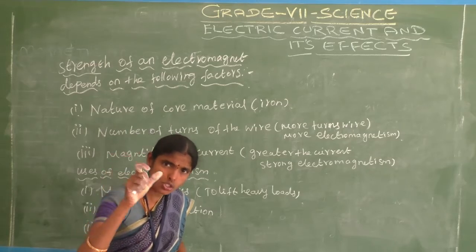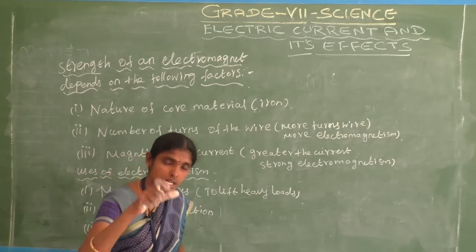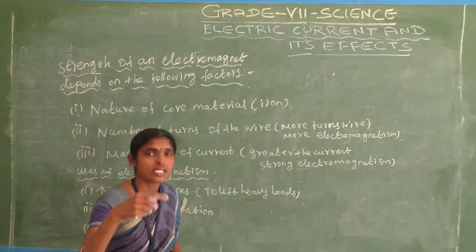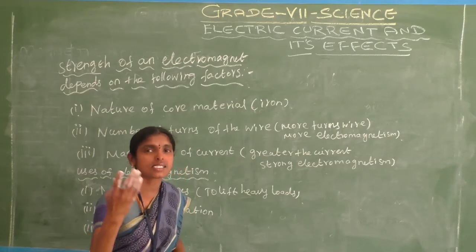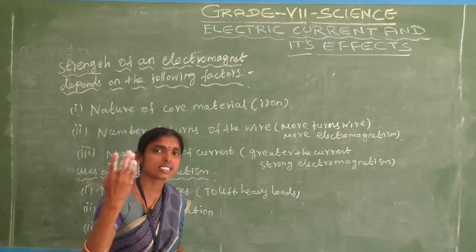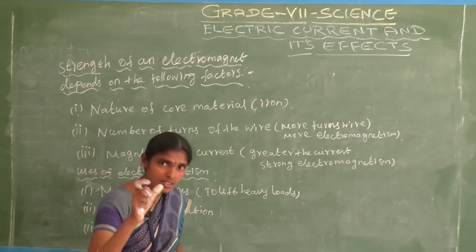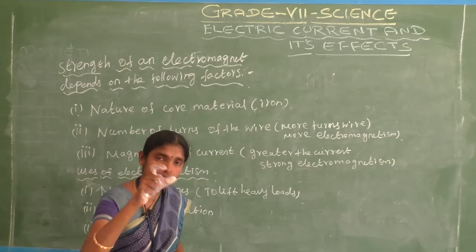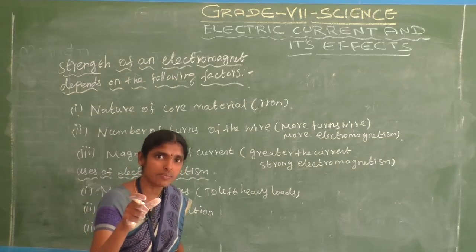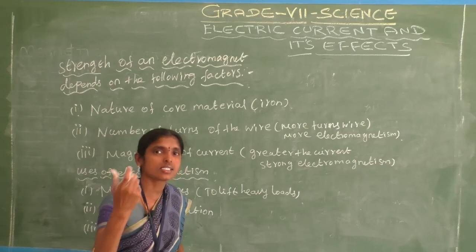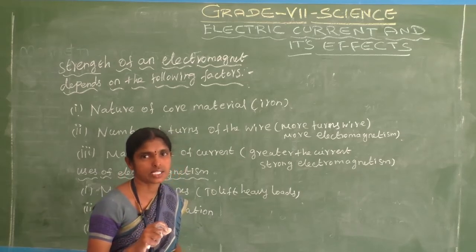Whenever the switch is on, the circuit is on. When we switch off the circuit, the iron nail is demagnetized and loses its electromagnetism, its magnetic property. Whenever the circuit is in the off position, the iron nail loses the electromagnetism. Do you understand?